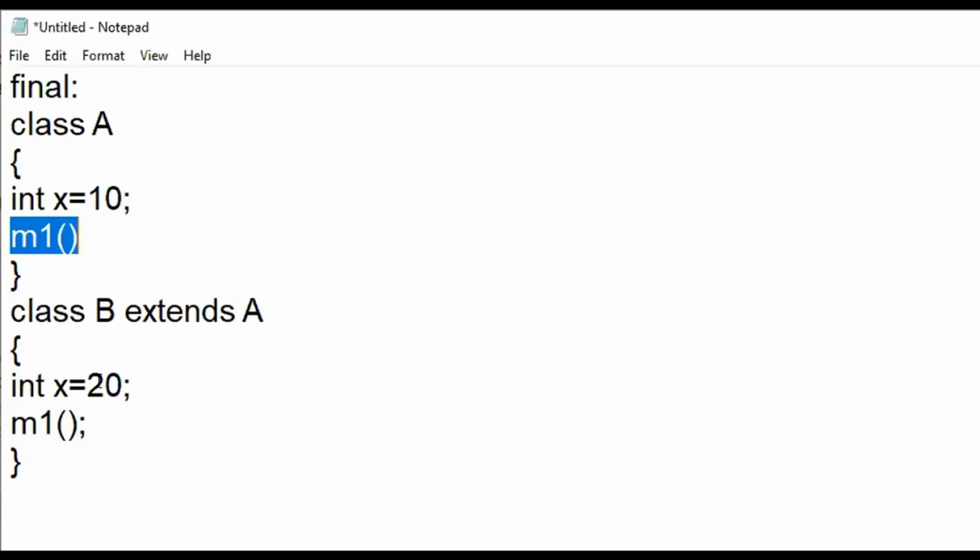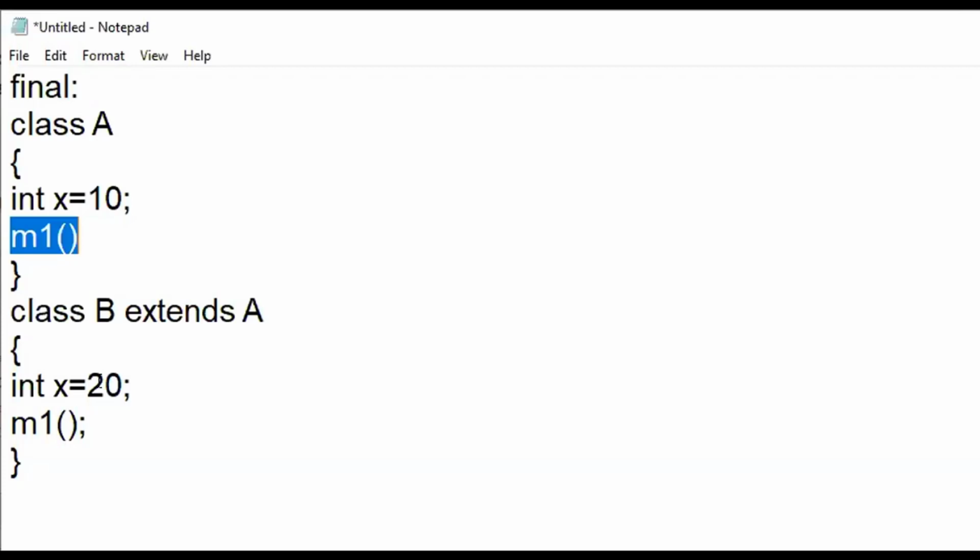You will be telling, yes, I have defined one particular m1. If a class B is extending that, it should not override that particular instruction. By mistake, if class B writes a few instructions, then it is overridden.